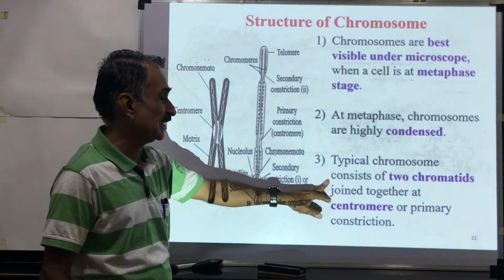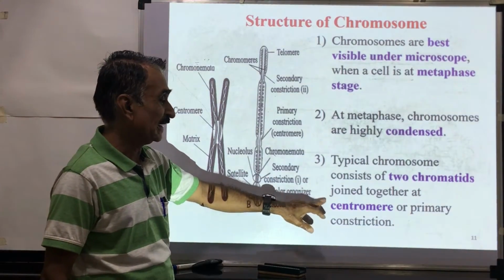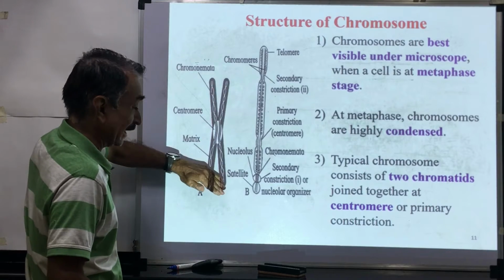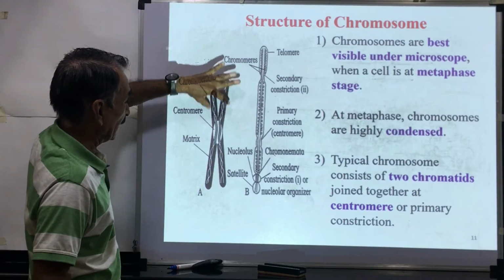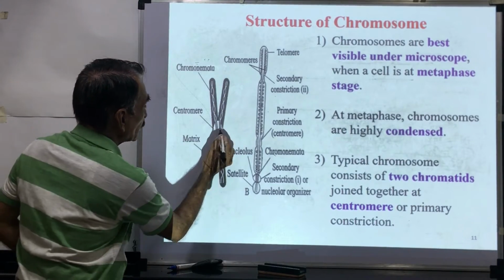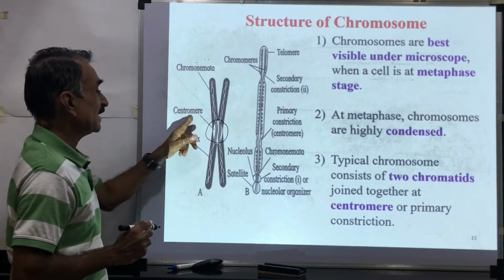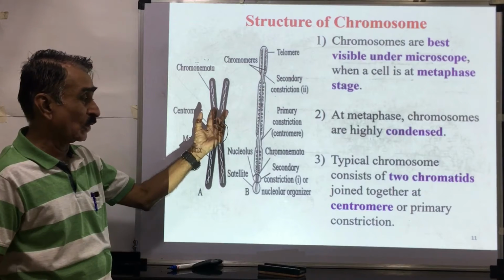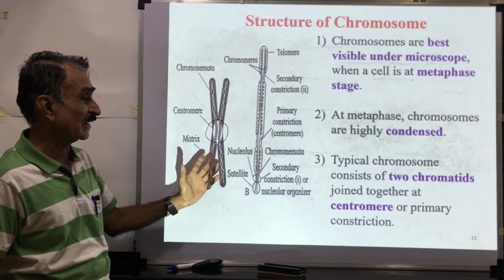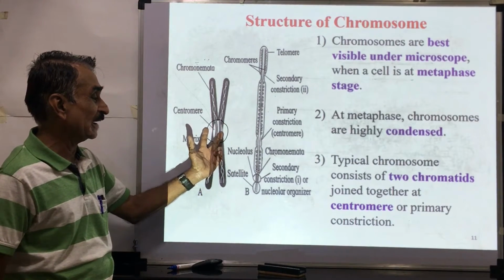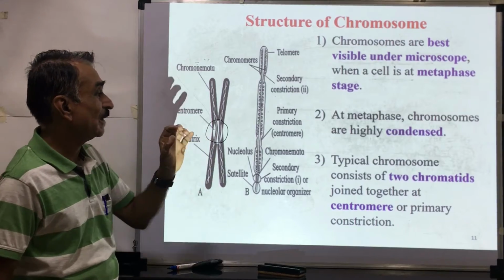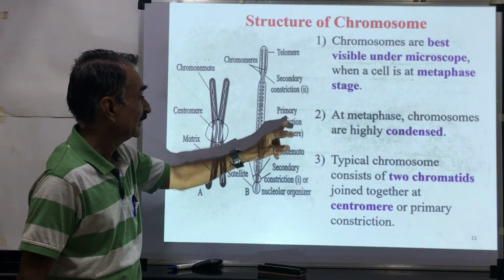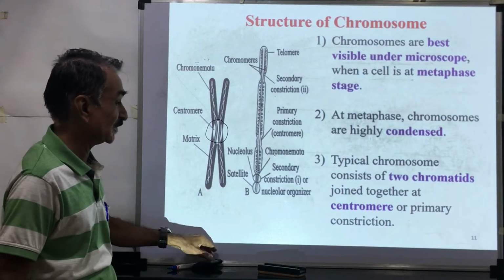A typical chromosome consists of 2 chromatids, and these are joined at the centromere. These are the 2 chromatids. This is a single chromosome. These chromatids are joined at this place, which is called the centromere. A typical chromosome consists of 2 chromatids joined together at the centromere, and the centromere is also called the primary constriction.